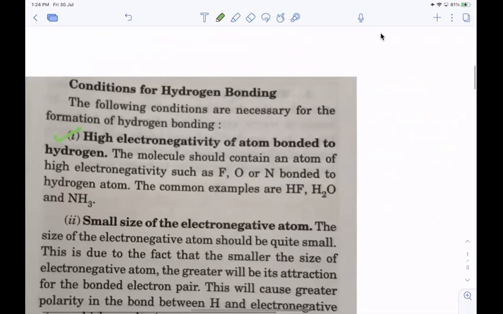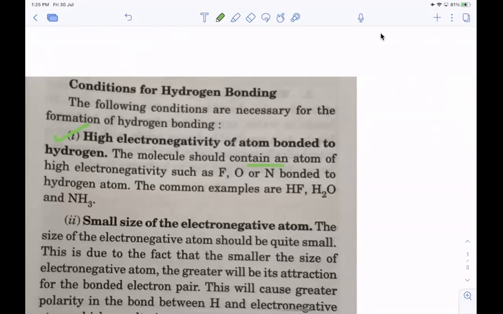Number one: a highly electronegative atom bonded to hydrogen. That means hydrogen will be bonded with another atom which has high electronegativity, and the electronegativity difference between hydrogen and that atom will be high. That is the first condition.